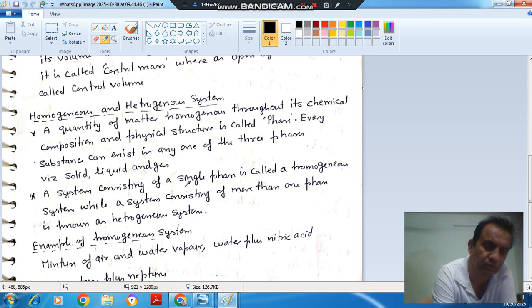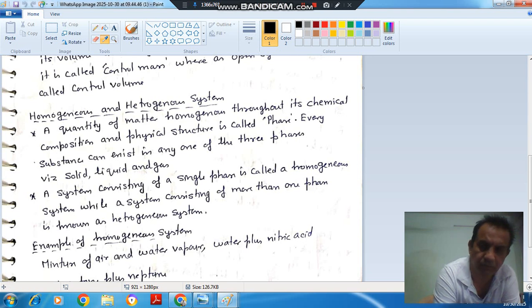A system consisting of a single phase, whether it is liquid or solid or gas, is called homogeneous system, while a system consisting of more than one phase is called heterogeneous. So a homogeneous system exists in a single phase. It can be only solid, only liquid, or only gas. Whereas a heterogeneous system exists in more than one phase.